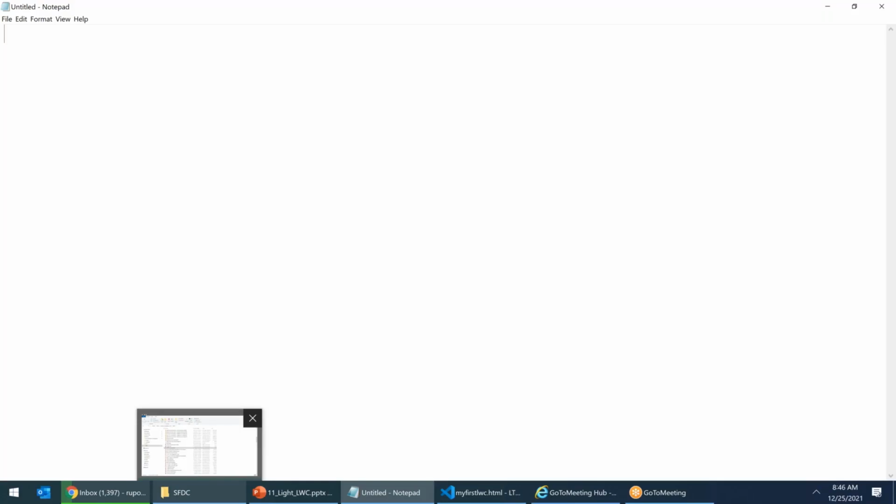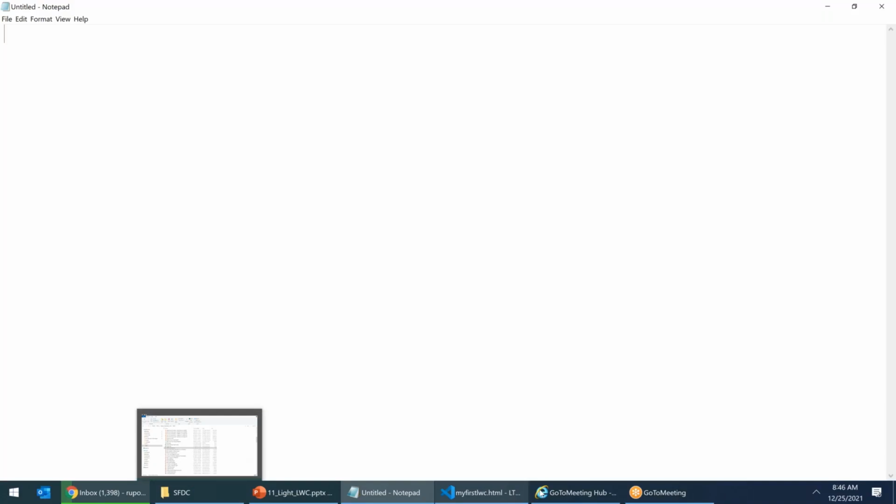So Lightning is not one tool, it's a collection of tools and technology to provide enhancement to the Force.com platform for better user experience, reusability of a component, efficiency, single application concept.